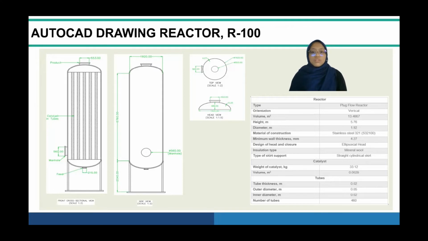This reactor also has mineral wool installed as an insulator. This reactor has a skirt support, which is a straight cylinder skirt with a height of 2 meter. The catalyst in this reactor weighs about 33.12 kg. This reactor also has tubes installed, which has 460 tubes.